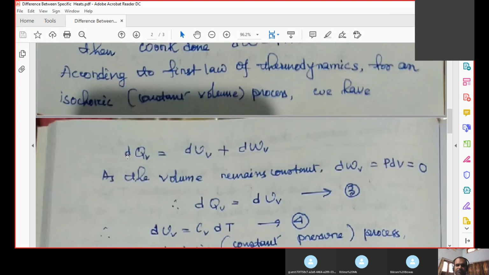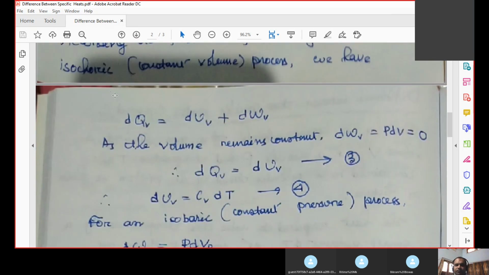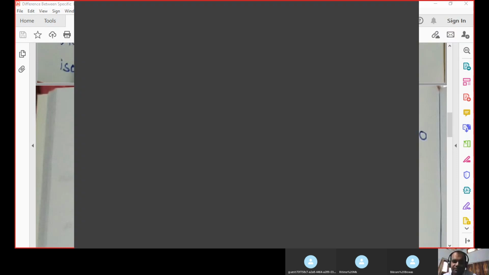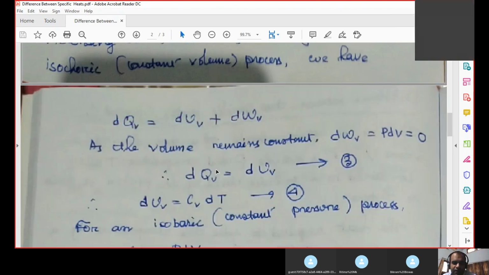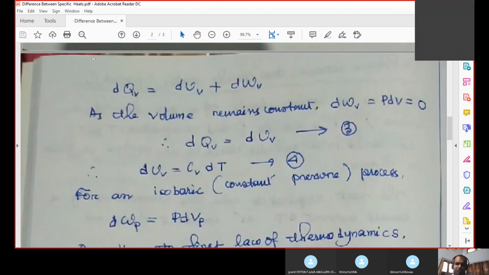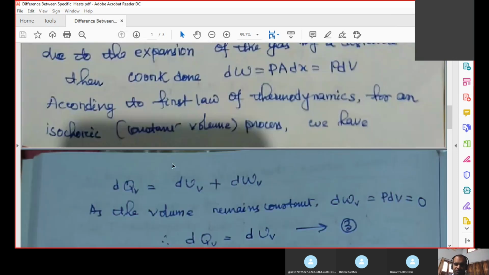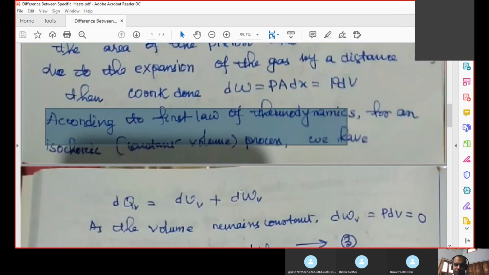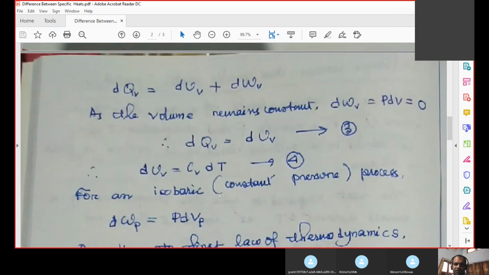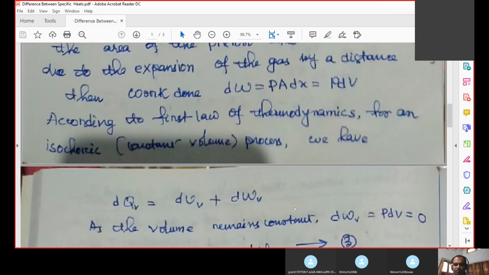So what happens in an isochoric process? We have dqv is equal to duv plus dwv. We know the first law of thermodynamics, dq is equal to du plus dw. Now as the volume remains constant, so dwv is equal to p dv is equal to 0.